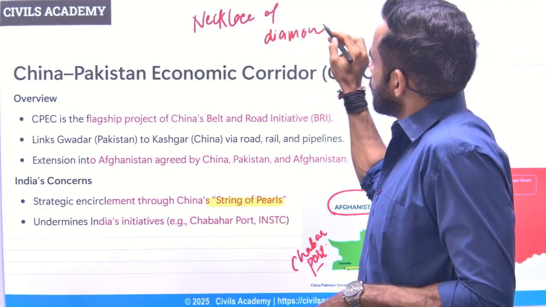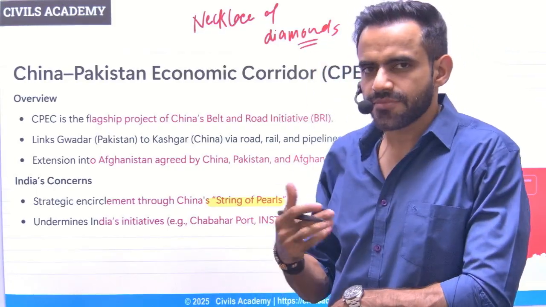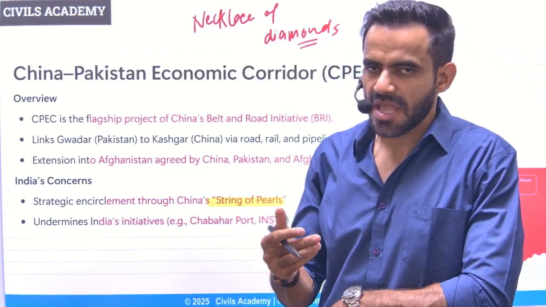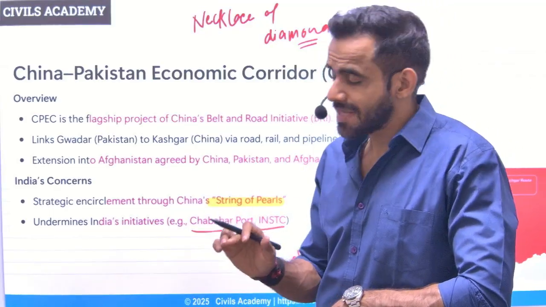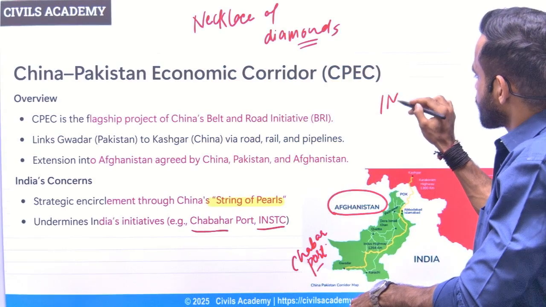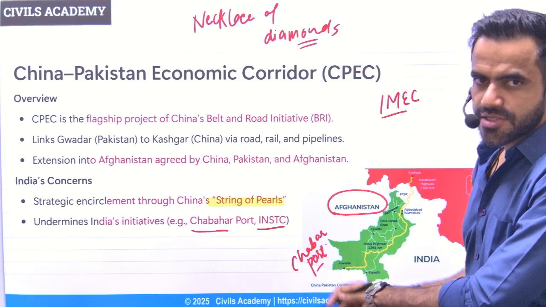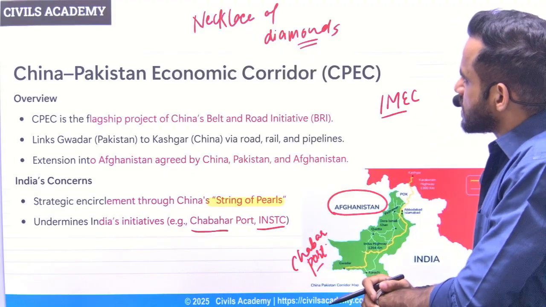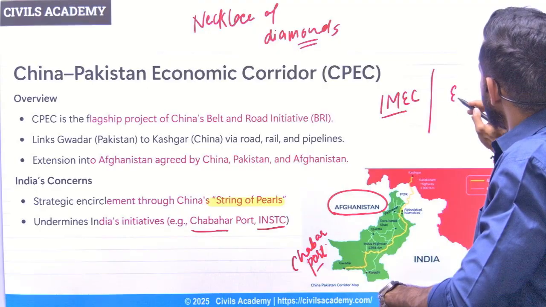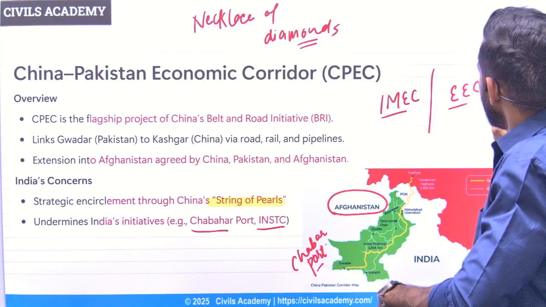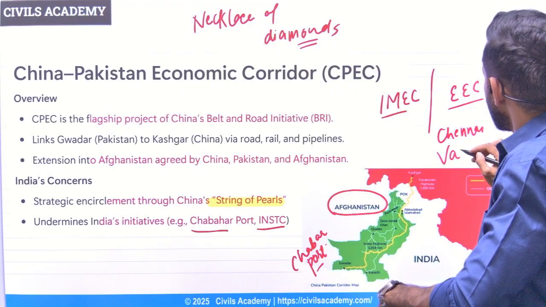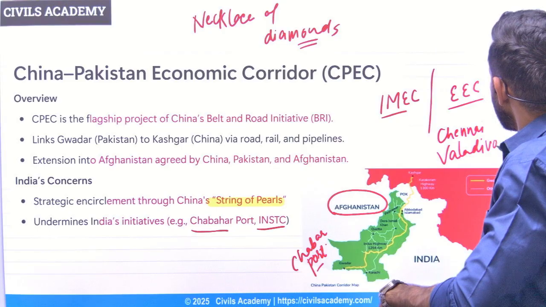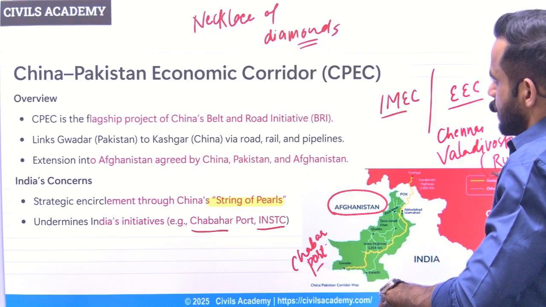So we are also working with the different countries to counter this thing. Apart from that, India is also working on improving connectivity. For example, Chabahar port with Iran, then there is the International North South Transit Corridor, then there is IMEC, that is India Middle East Europe Economic Corridor. Apart from that, there is the Eastern Economic Corridor, that is from Chennai to Vladivostok in Russia. So we are trying to improve our connectivity. That is about CPEC.